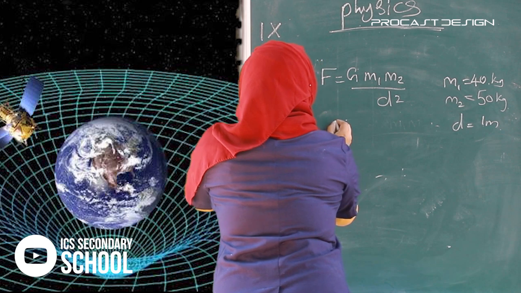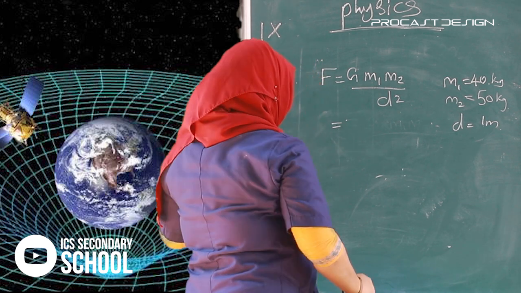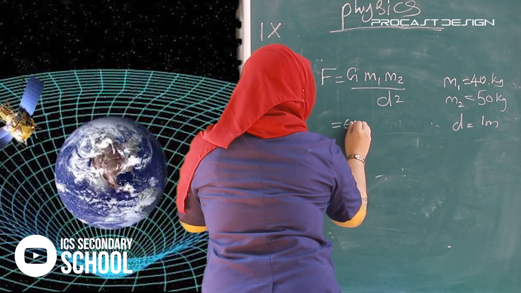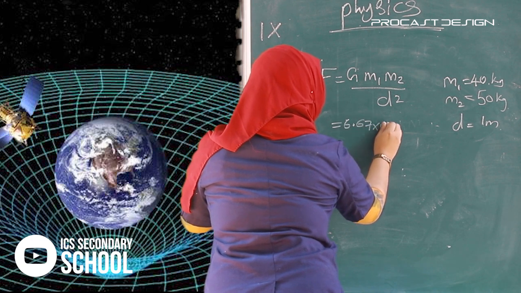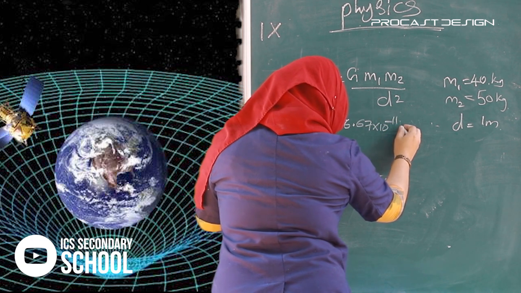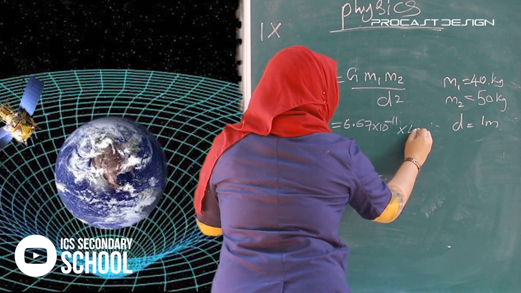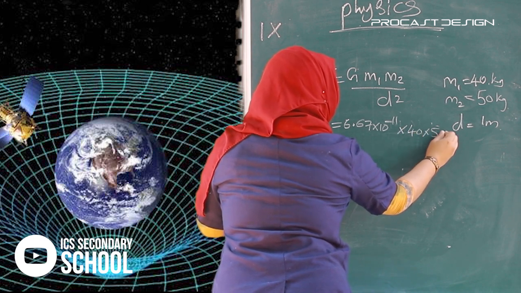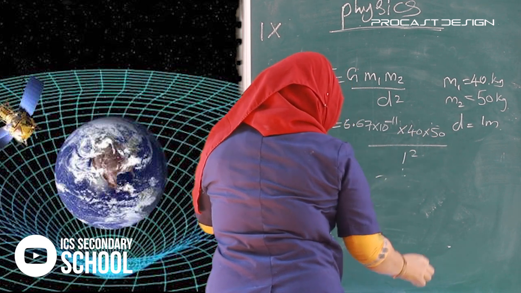G is 6.67 into 10 raised to minus 11, into m1 40, m2 50, divided by 1 square.